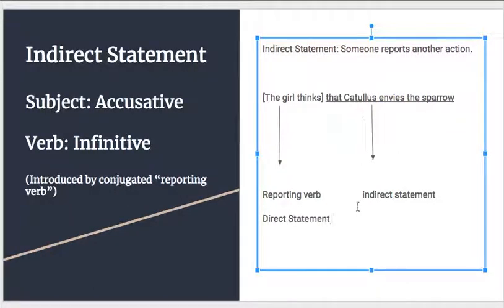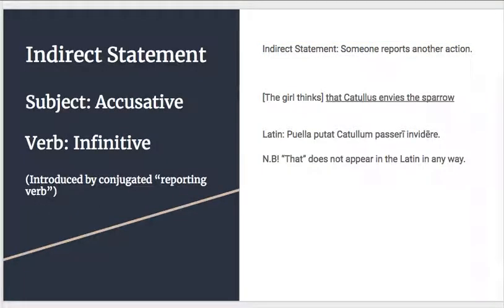Catullus will be in the accusative when we translate the sentence. Envies will be in the infinitive form. Accusative subjects can only take infinitive verbs. Remember that. You're not going to conjugate a verb to match an accusative subject. All right, let's look at this translated now. Puella putat, that's the girl thinks. Catullum in the accusative. Invidere, envies the sparrow.